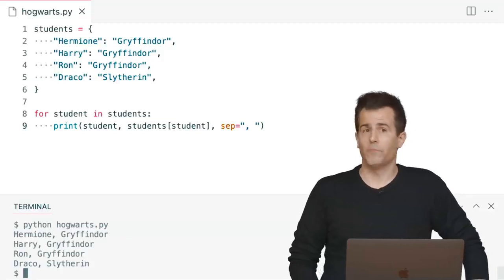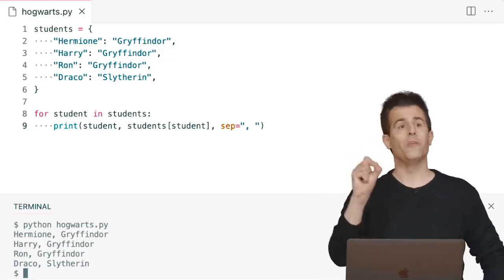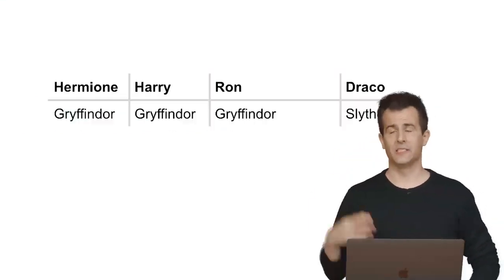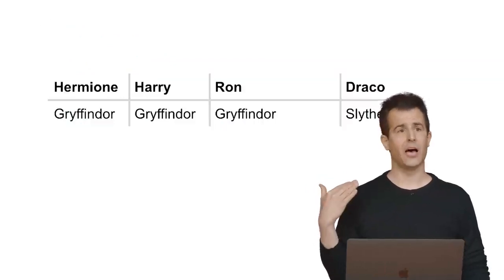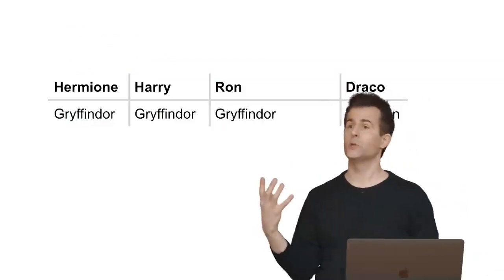Correct. So this is just a feature of Python. When you use a for loop with a dictionary, what happens is this. If this is the dictionary here with the keys on top and the values on bottom, you get to choose what the variable is called.